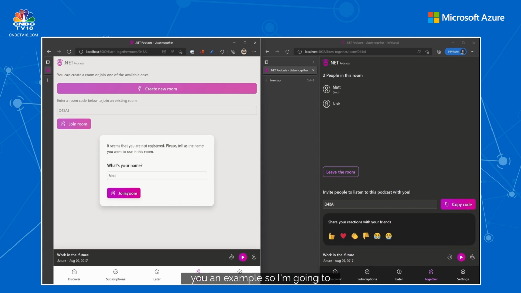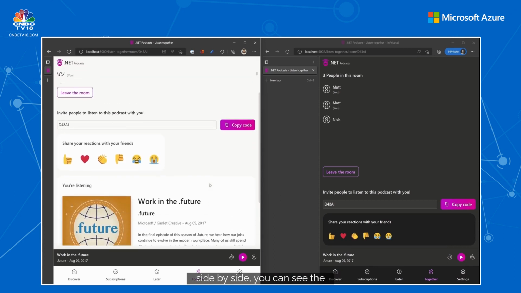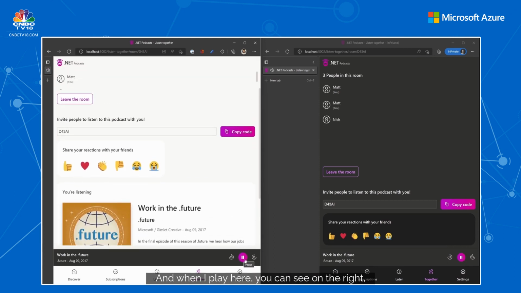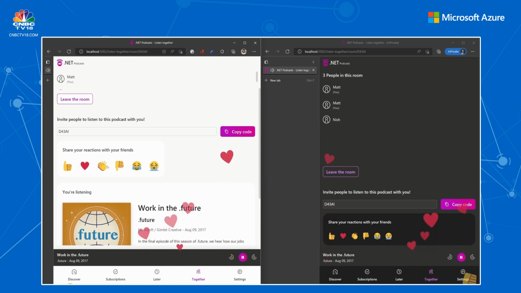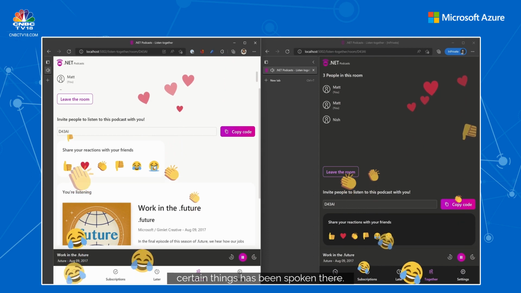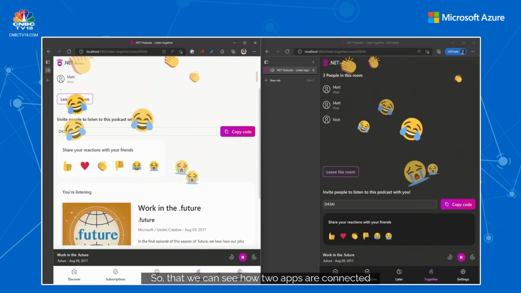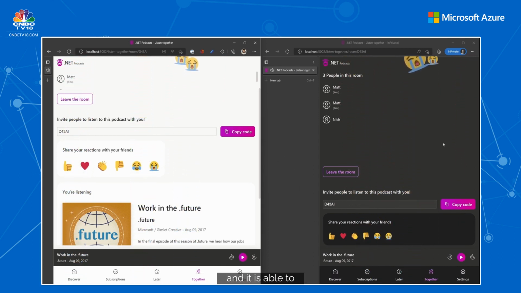I'm just going to show you an example, so I'm going to go side by side. You can see the dark theme and the bright theme. And if I play here, you can see on the right, that also plays. And I can also send my reaction for certain things that's been spoken there. That way you can see how two apps are connected and able to react and respond to things. This is all the magic of SignalR.